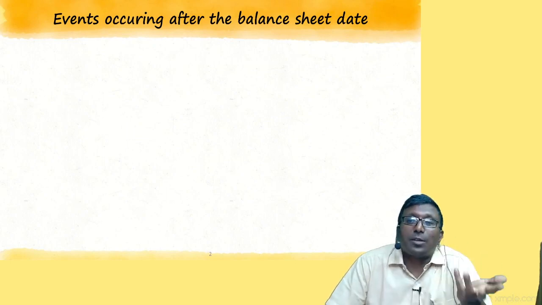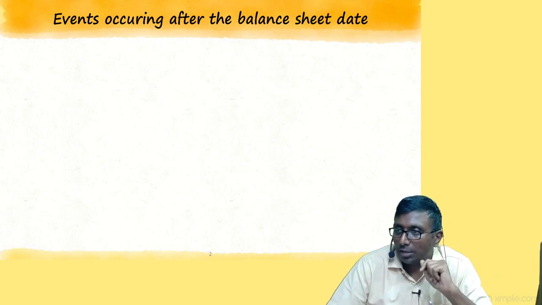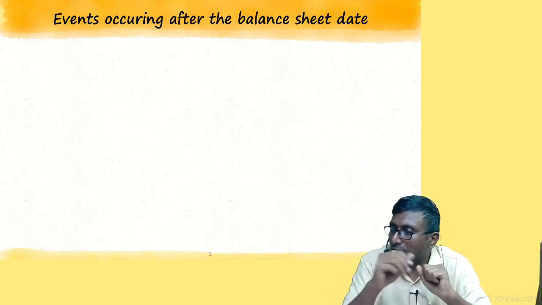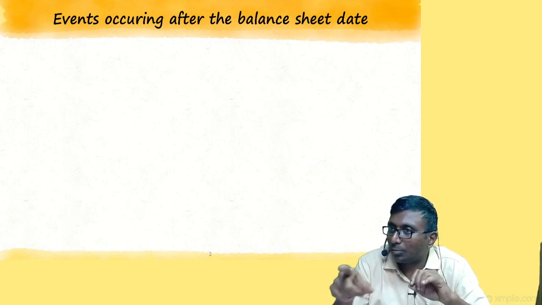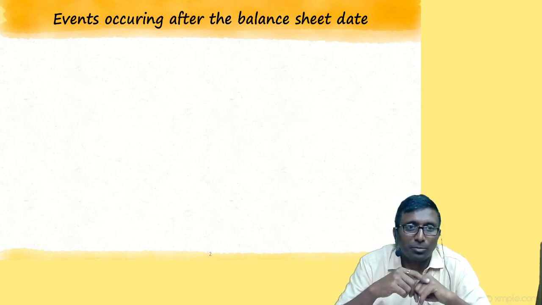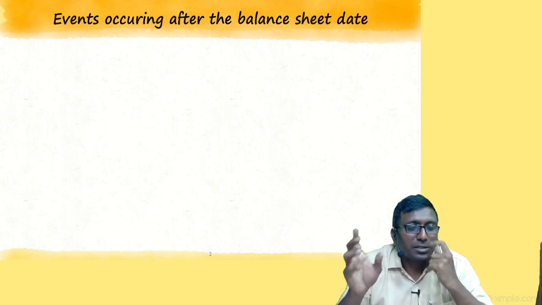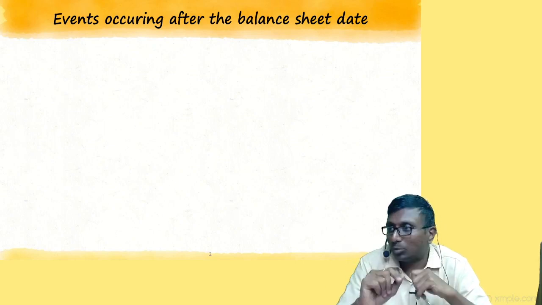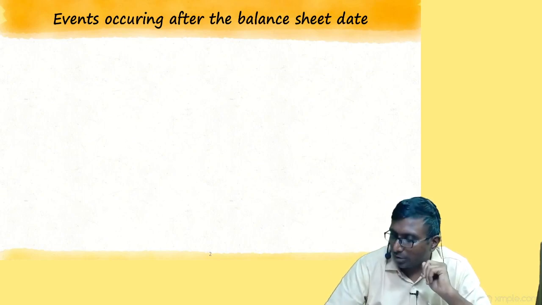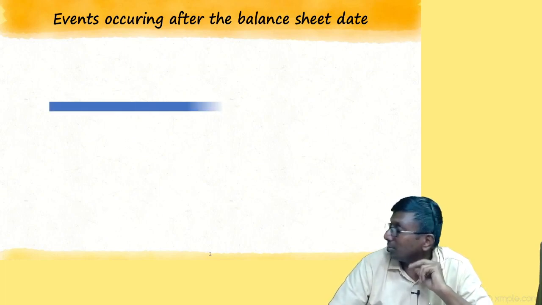So, events occurring after the balance sheet date. Which events are we talking about? Is it small events or big events only? Always big events, that is, significant events. If you remember, I told you on day one that standards are applicable only for material items, not for trivial items. Standards' applicability itself is for material items. That is the first point. Let us focus on every word, that is important.